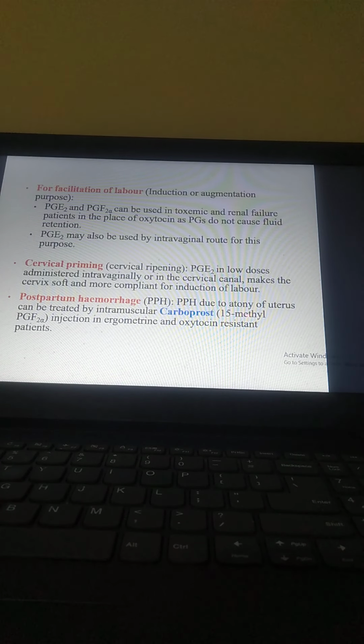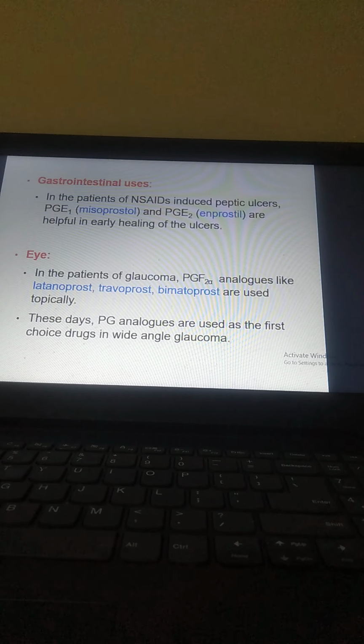PPH due to atony of the uterus can be treated by intramuscular carboprost, 15-methyl PGF2 alpha injection, which we use in ergometrine and oxytocin resistant patients. So gastrointestinal use: in patients with NSAID-induced peptic ulcer, PGE1 misoprostol and PGE2 enprostil are helpful in early healing of the ulcers. We give them for healing of ulcers.